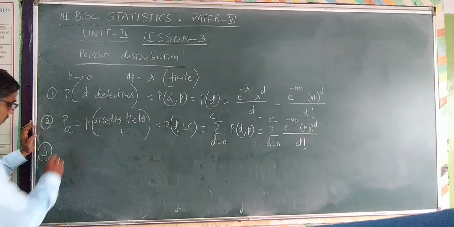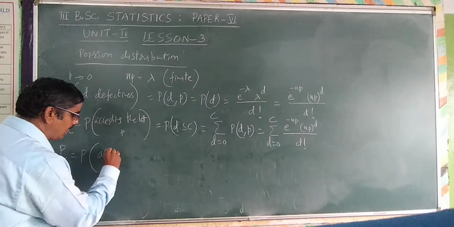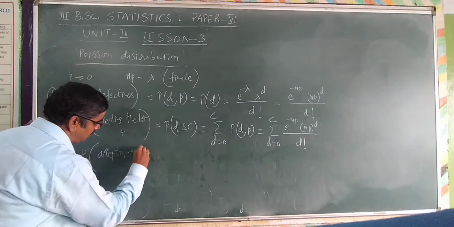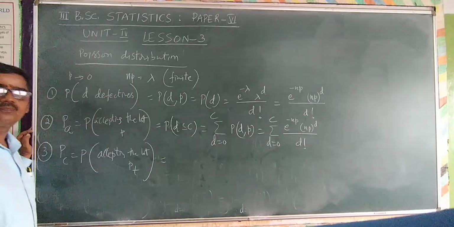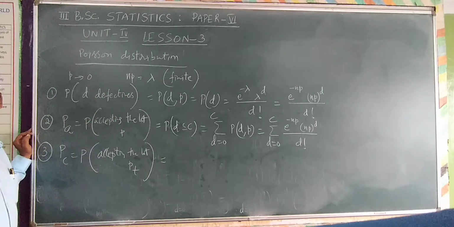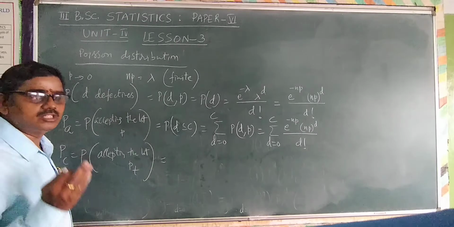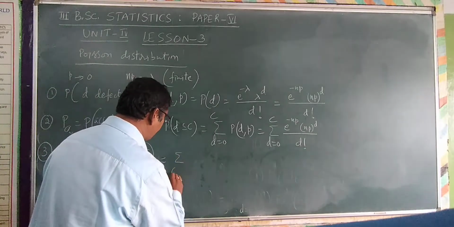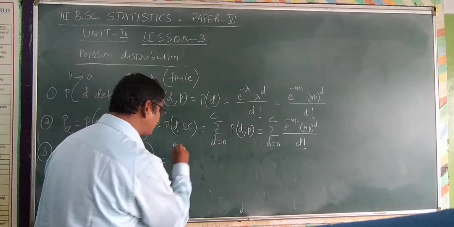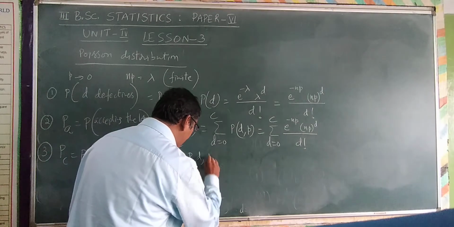Consumer's risk PC is going to be calculated by the probability of accepting the lot with lot quality PT, the maximum proportion of defective items which can be tolerated by the consumer. Write the formula directly: summation D is equal to 0 to C, probability of D comma PT.